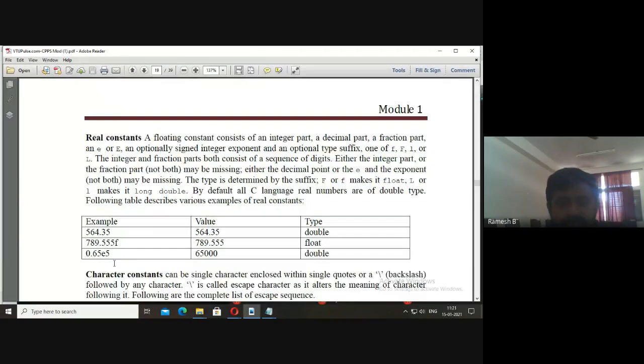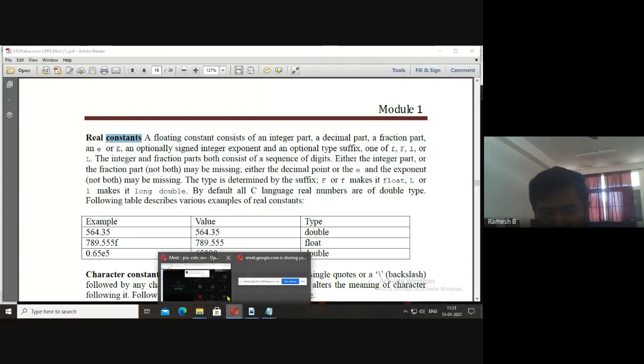Similarly, the next type of constants are real constants. That means they can have fractional values. You can see there 564.35. All the float values or float constants are also known as real constants.